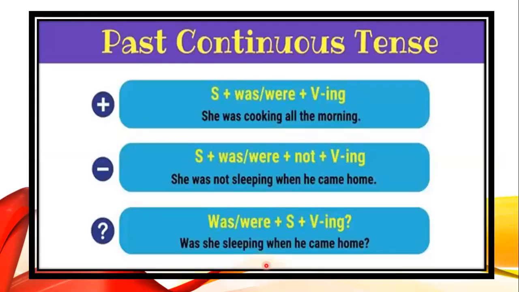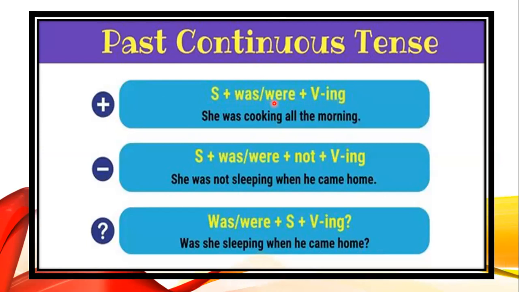Let's look at the structure of the past continuous tense. If I'm making a positive sentence with the past continuous tense, that is, an affirmative sentence, a yes sentence, my structure will be subject plus was or were plus verb and ing.